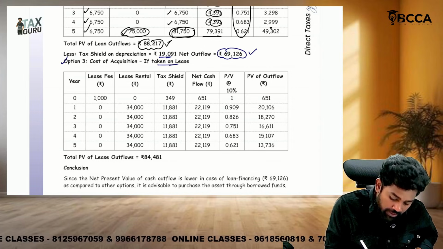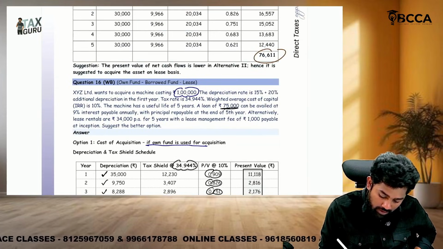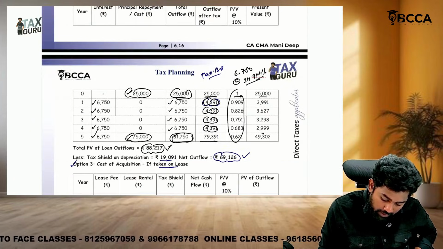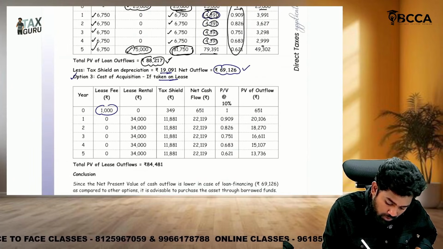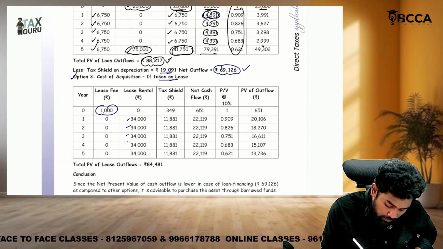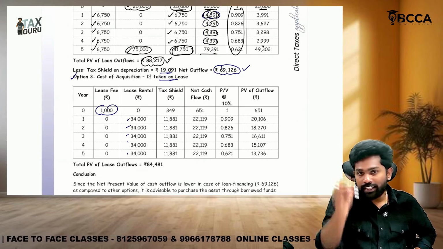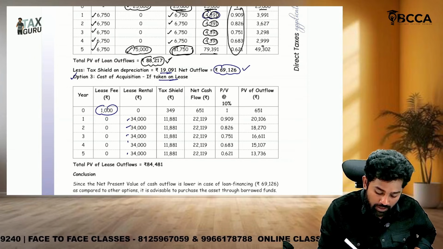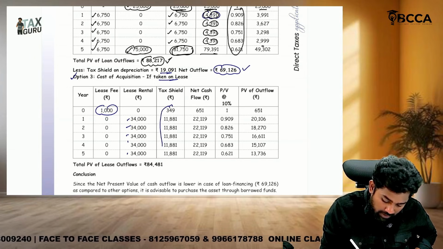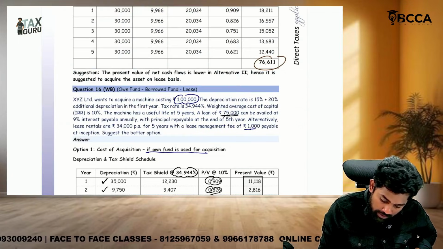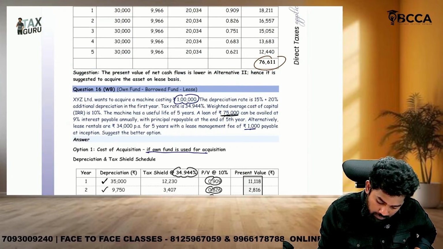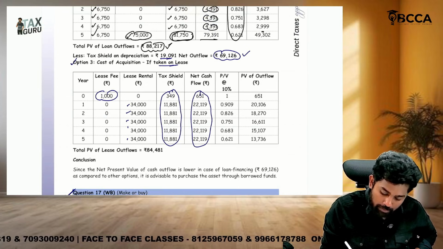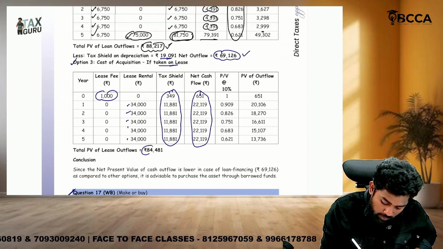Then option 3. Cost of acquisition if it is taken on lease. So if it is taken on lease, in year 0 they need to pay 1,000 and every year they need to pay 1,000. So year 0, 1,000, and every year 34, 34, 34, 34. On all these, lease payments can be claimed as expense. If it is claimed as an expense, profit is reduced, and we will have a tax saving. So what is the tax shield? Multiply with this percentage, 34.944. Okay, subtract. So the net cash outflow we got.